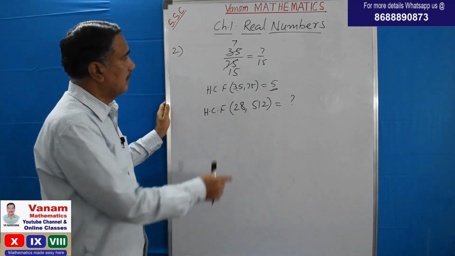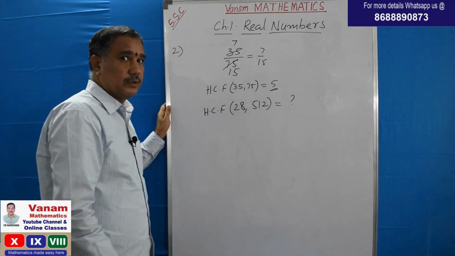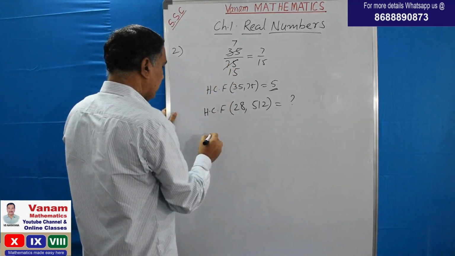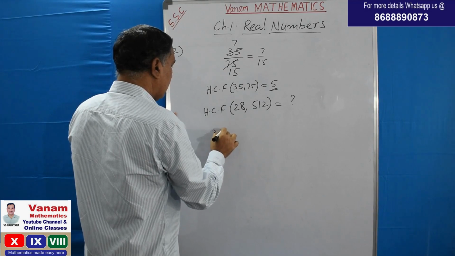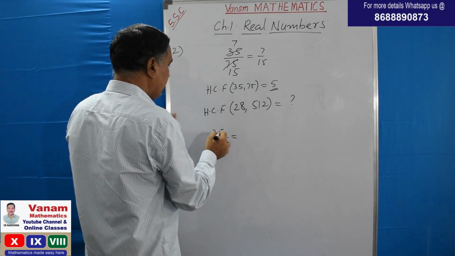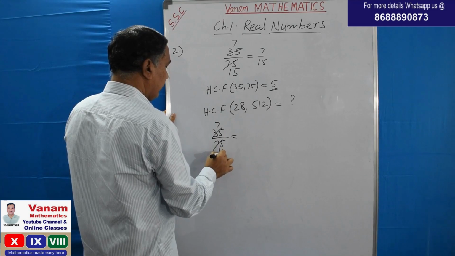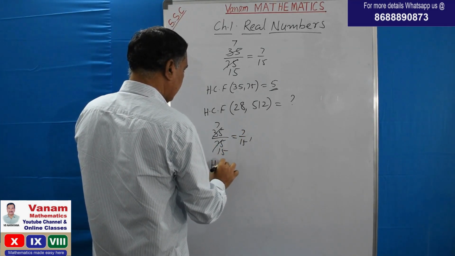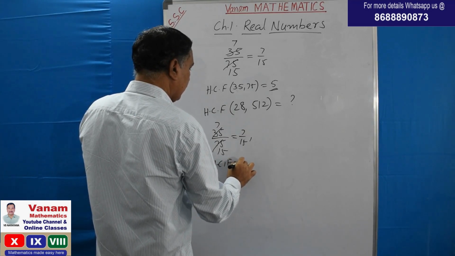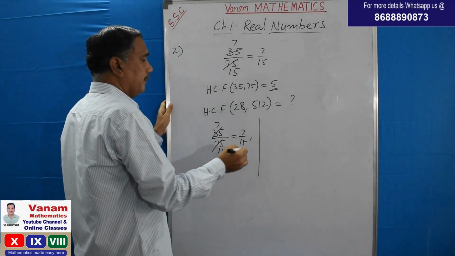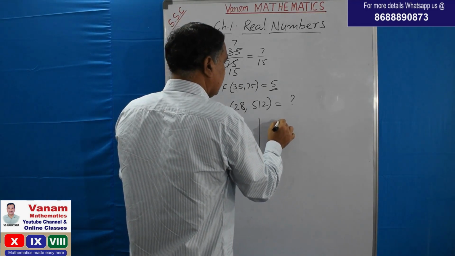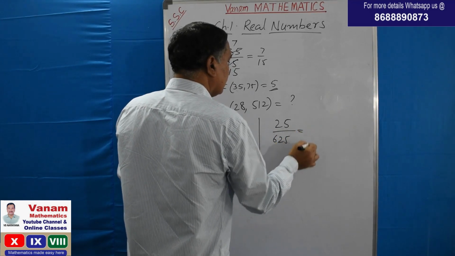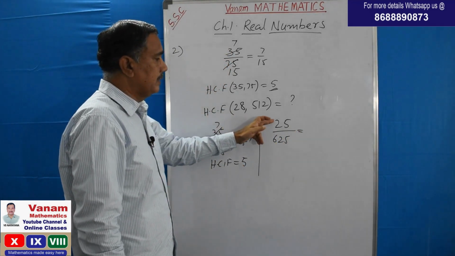Actually this technique we can use in the reverse process also. The reverse process means, for example, 35 by 75: in cancellation, 5 sevens are 35, 5 fifteens are 75. 5 is the HCF, just now we found HCF is equal to 5. And one more: 25 by 625. So the HCF of 25 and 625.